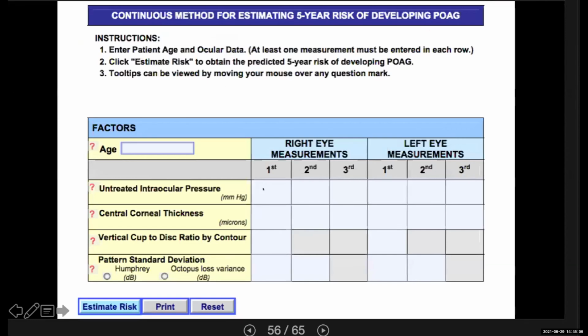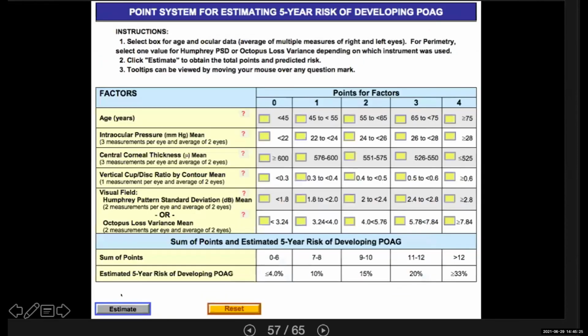You will go to the website, you put the IOP 3 measurements, then you put central corneal thickness 3 measurements, vertical cup disc ratio once, and the pattern standard deviation 2 measurements. Then you click estimate the risk, then you will have the percentage. This is the other point system also that I showed you before.